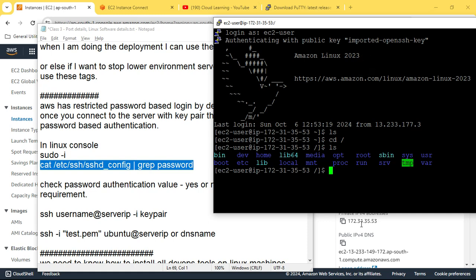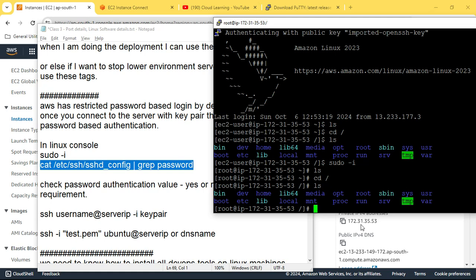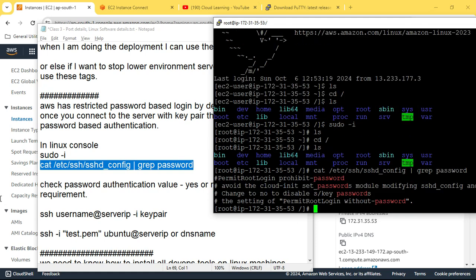The PEM file which we are talking about, we converted into PPK so that PuTTY can understand, and once you log in there, then you can do that, right? So the next step could be sudo -i to log in with sudo. Okay, so we logged in with sudo now.